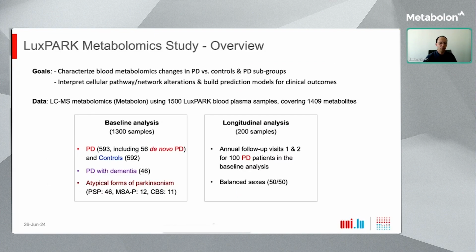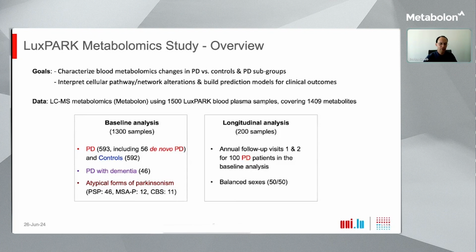One of our main molecular profiling analyses of the cohort was the LuxPark Metabolomics study, which we conducted together with Metabolon. This study had two main goals. First, we wanted to characterize blood metabolomics changes in Parkinson's versus controls, as well as in distinct Parkinson subgroups. Second, we wanted to interpret cellular pathway and network alterations and build prediction models for clinical outcomes. The data was obtained by applying the LC-MS metabolomics profiling approach by Metabolon, using 1,500 blood plasma samples from the cohort and covering measurements for around 1,400 metabolites.